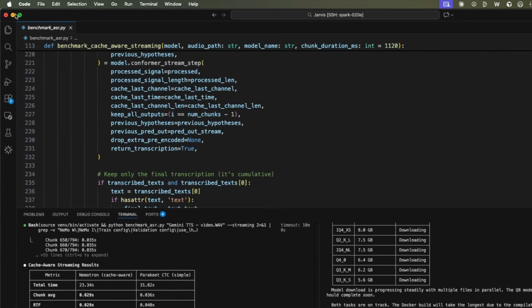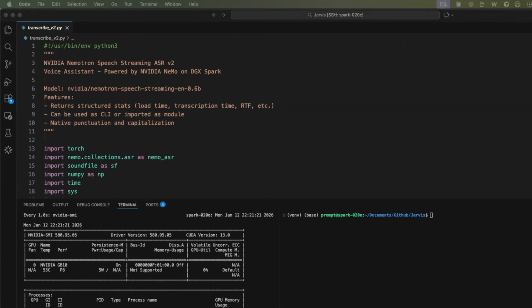Okay, so let's look at a code example of how you would use something like this in practice. Later on, I'll show you a real-time demo as well, because this is where the new ASR model actually shines. So right now, we are using this on NVIDIA NeMo on DGX Spark. And thanks to NVIDIA for sending me the DGX Spark unit.